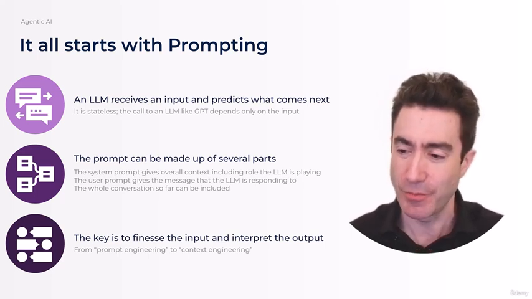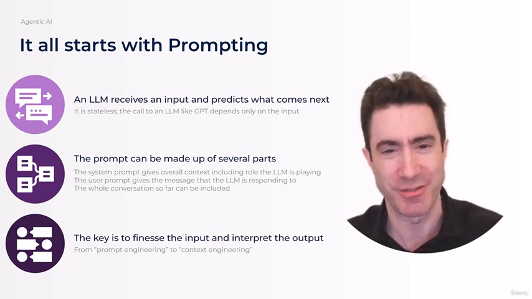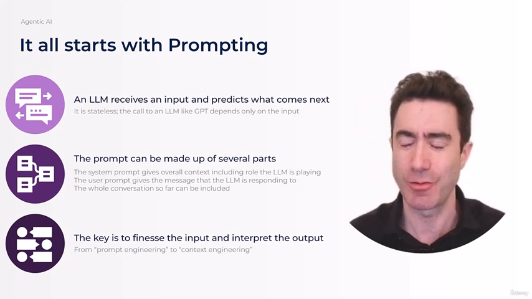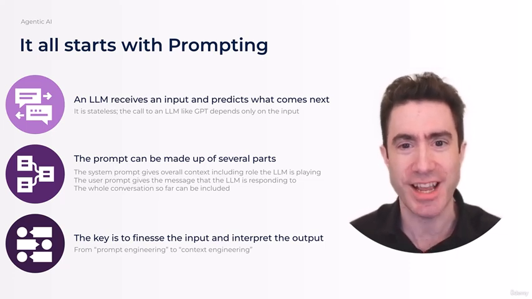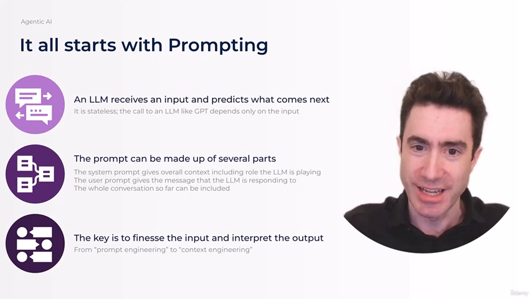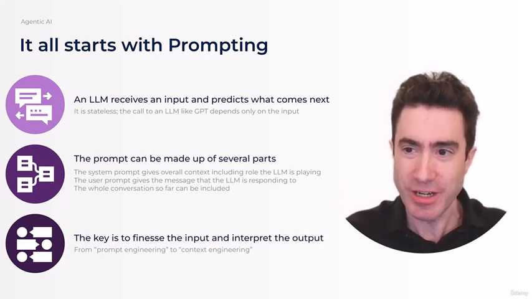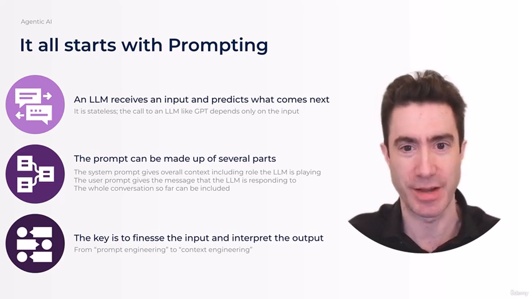And sometimes people have changed the language a bit. In the old days, we used to talk about prompt engineering, which is a bit old hat now: the idea of figuring out the best way to prompt an LLM. The new term is context engineering, which is about how best to set up this context in what gets sent to the LLM to really position it to achieve our business objective. That's what it's all about.